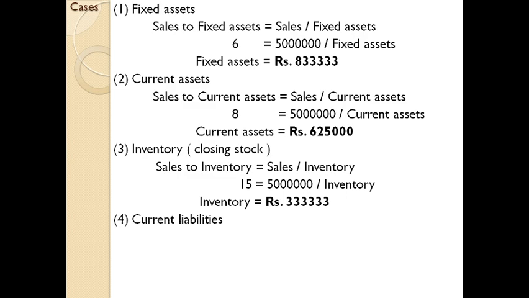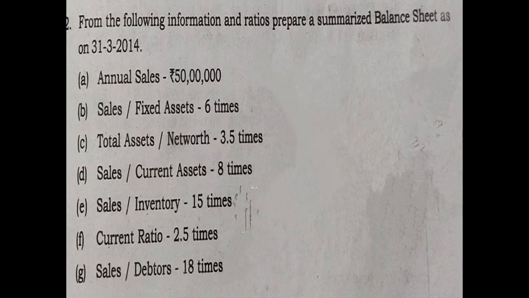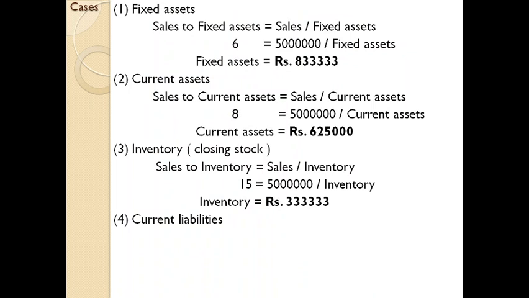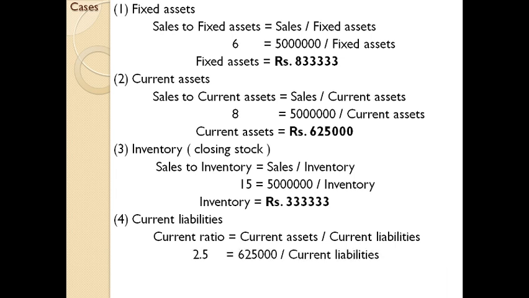Next one, current liabilities. Here the current ratio is given as 2.5 times. We already found current assets, 6,25,000, so you can easily find current liability. Current ratio is current assets divided by current liability. Current ratio is 2.5, and current assets is 6,25,000, which we have computed now. So the amount of current liability is 2,50,000.